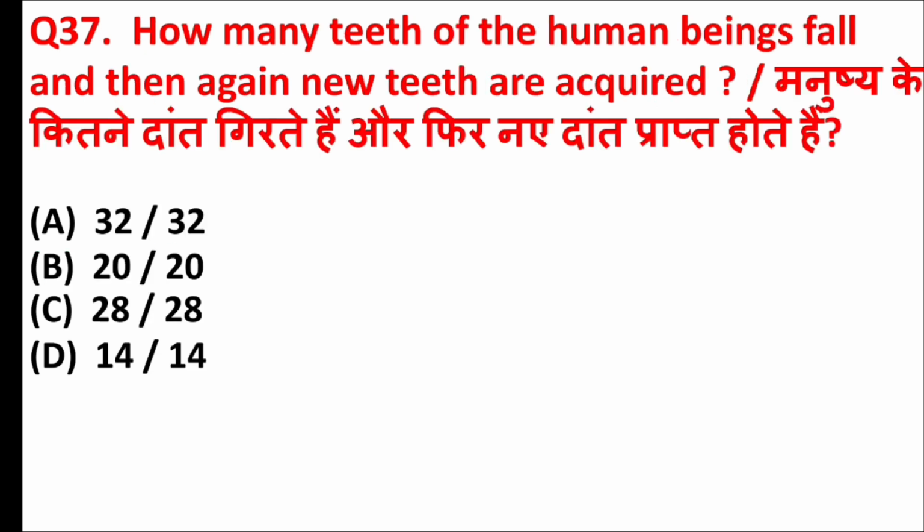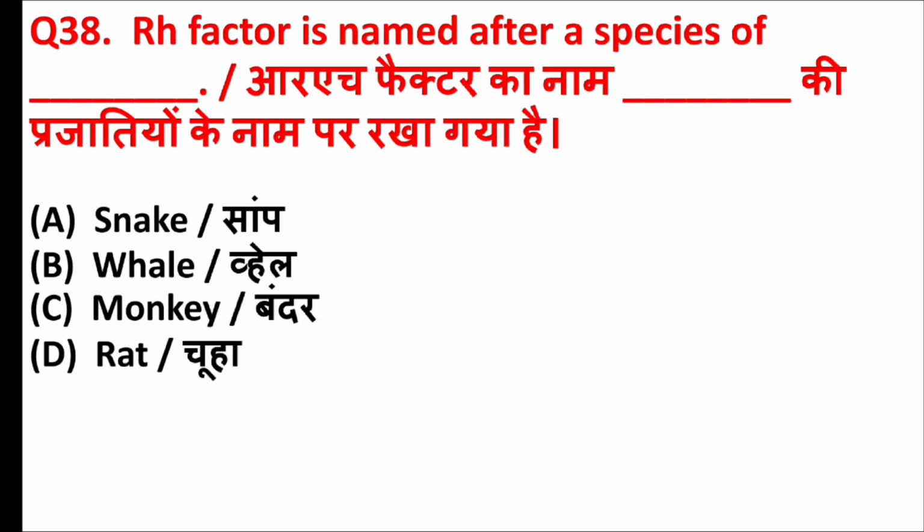How many teeth of human beings fall and then again new teeth are acquired? Answer is option B, 20. Rh factor is named after a species of blank. Answer is option C, monkey.